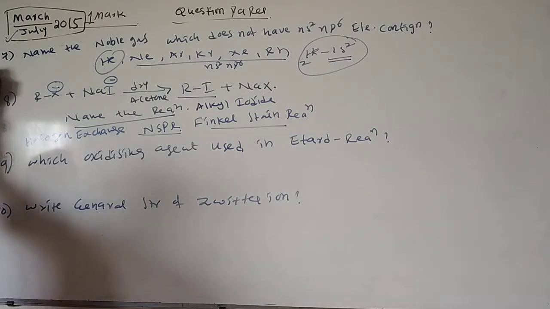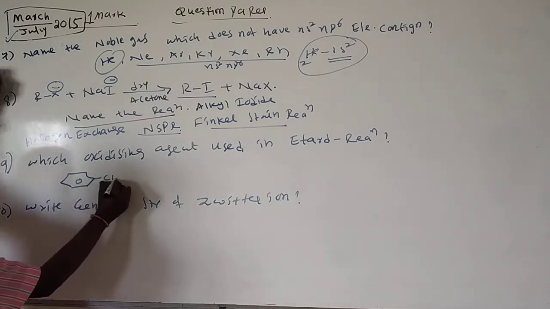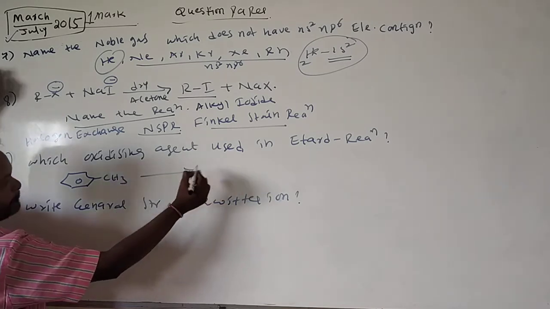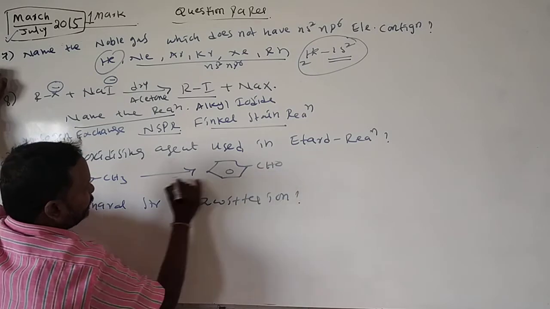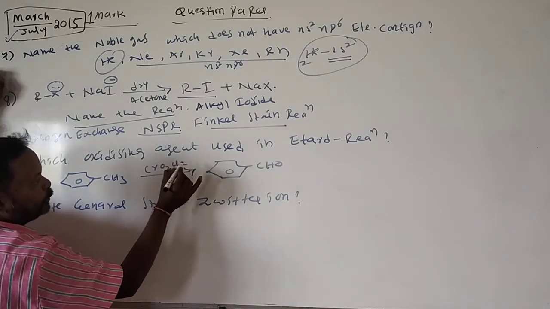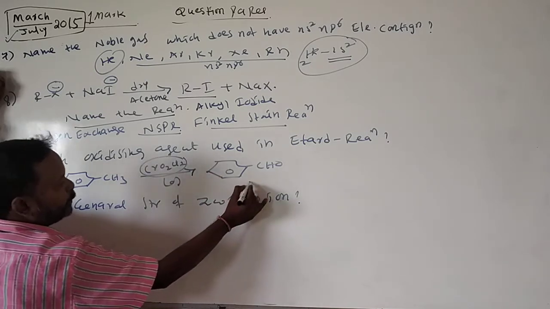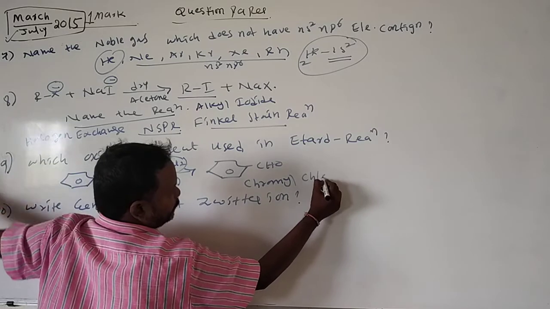Which oxidizing agent is used in the Etard reaction? What is the Etard reaction? Alkyl benzene, methyl benzene, converts into benzaldehyde by oxidation in the presence of CrO2Cl2. This is called chromyl chloride.